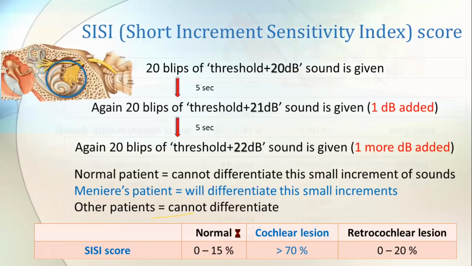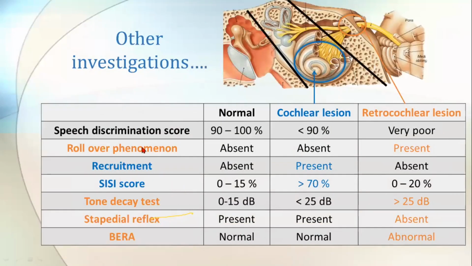And so coming to the finalist, we can see the recruitment and CC score in case of cochlear lesions. The CC score is very high in case of cochlear lesions. Recruitment phenomenon is seen in cochlear lesions, but the rollover phenomenon is seen in retrocochlear lesions. We will discuss this part when discussing acoustic neuroma. As well as tone decay will be seen in retrocochlear lesions, right? And stapedial reflex is absent in case of retrocochlear lesions, and BERA will be abnormal in case of retrocochlear lesions, right?